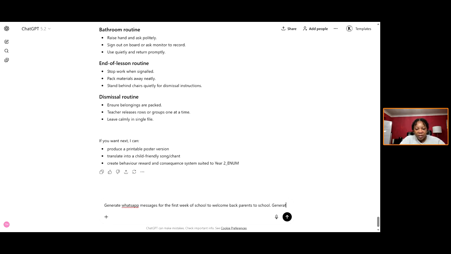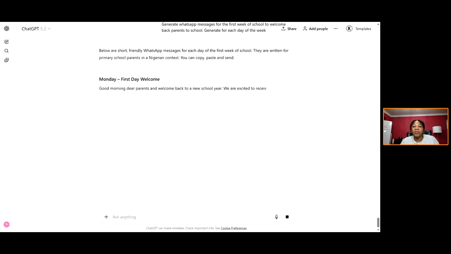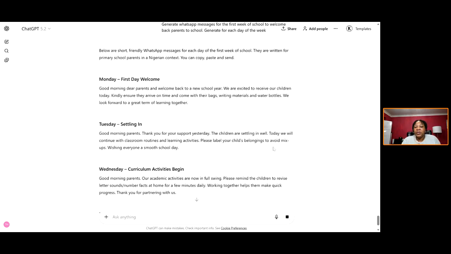Generate for each day of the week. Okay, so I'm asking it to generate WhatsApp messages. If you're a school leader, this can be done for you. Can you see what it's giving you?